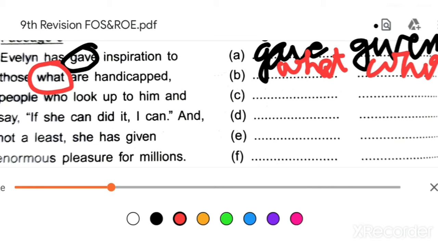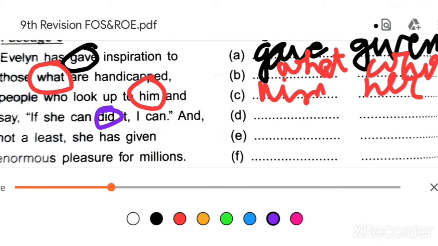"Him" has been used for Evelyn. So here, not "him", but what will come? "Her". Okay, then if she can did it, "did" is the mistake here, so you will write "did" as the wrong word, and what is the correct word? "Do". With "can" the main verb always comes. Do, I can.